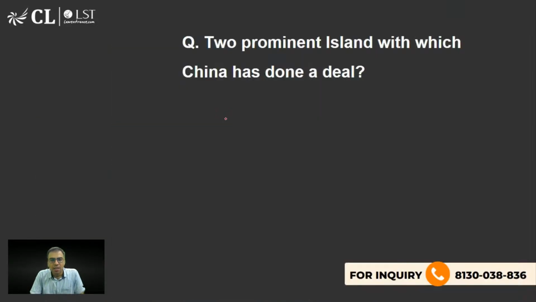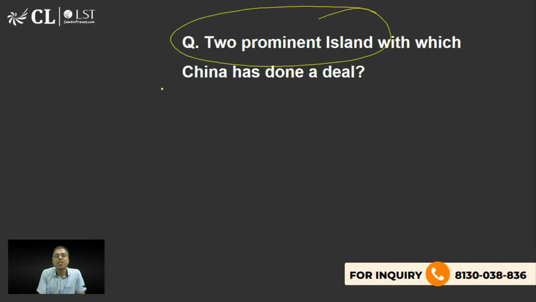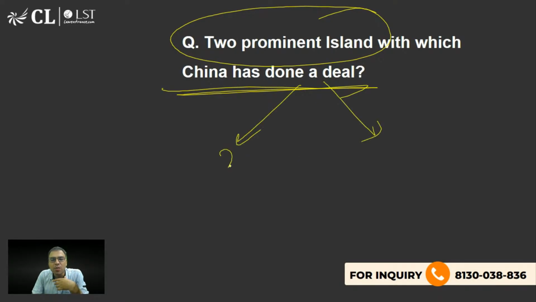है ना? Yes. Now, recently in the last few years, we have seen very much in the news two prominent islands with which China has done a deal, and this is also considered as a part of perhaps Maritime Silk Road, which is a part of Belt and Road Initiative. एक तो 2-3 साल पहले हुआ था 2022 से 23 में, एक अभी recently हुआ है, I think 24 या 25 में. Two prominent islands. Both are actually in the same ocean. इतना तक बता दिया. And perhaps there were reports that these islands will allow Chinese military or navy to stay there also. So there were a lot of agreements that were actually secret.